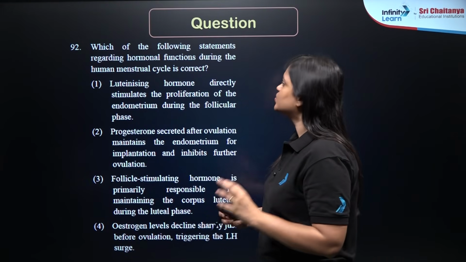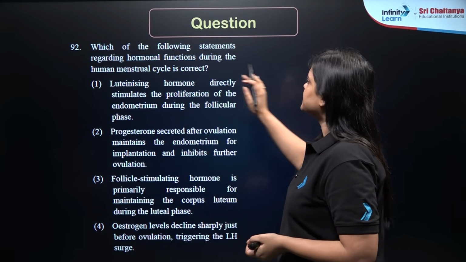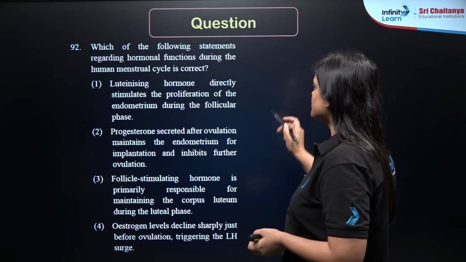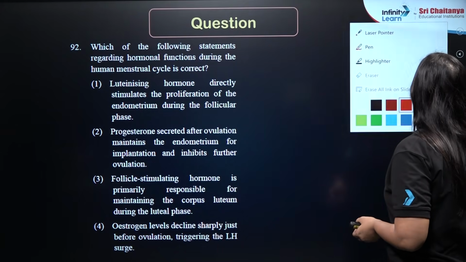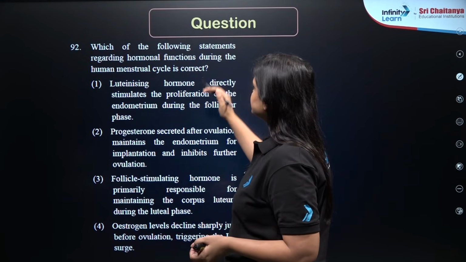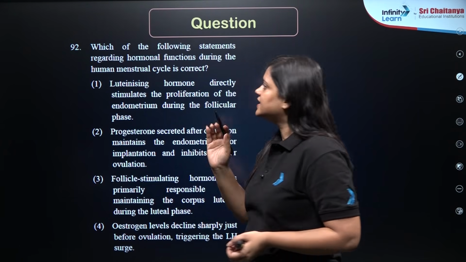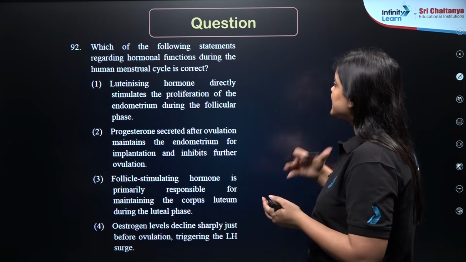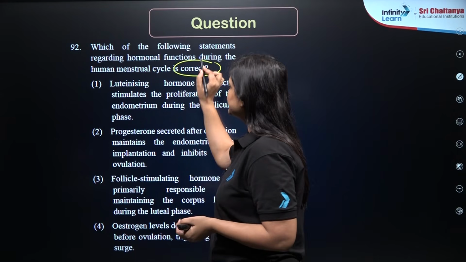So the first question, 92. Which of the following statements regarding hormonal functions during the human menstrual cycle is correct? So pay attention to the statements which are correct, right? Whenever you are solving such types of questions, make sure that you pay attention to correct, incorrect, true, false, except. These types of terms are important.